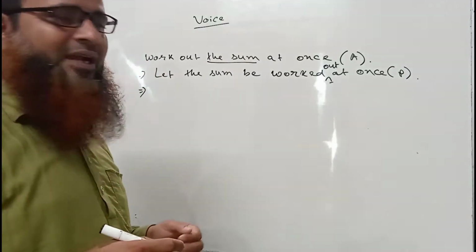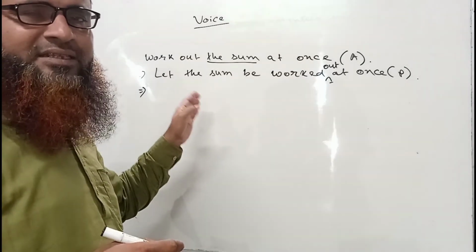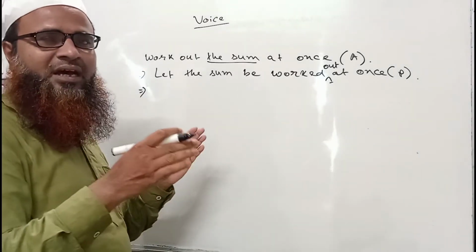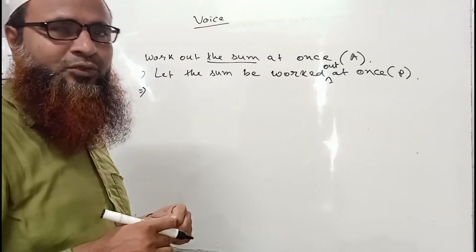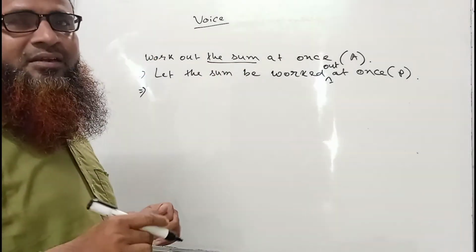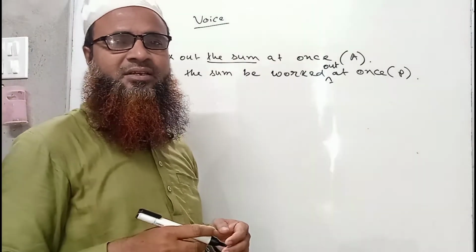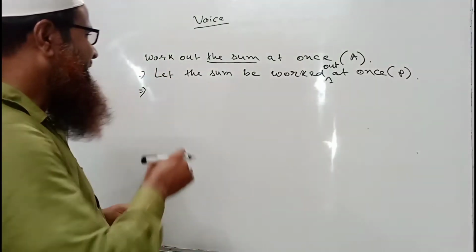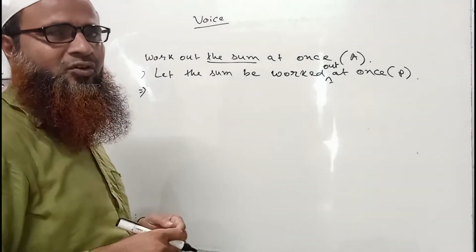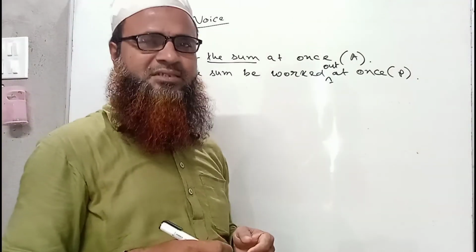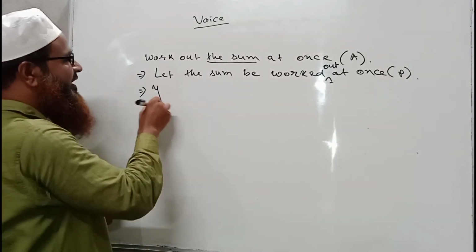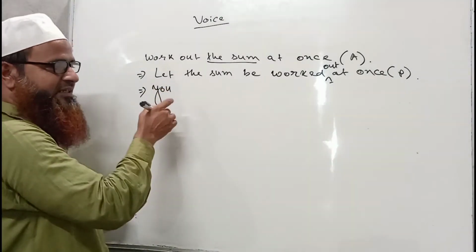But when we want to change an imperative sentence to a passive one, then we can use the subject you, like this. To work out the sum at once, this sentence definitely refers to an order. So in that case, we may write, you are ordered to work out the sum at once. We may also write, you are asked to work out the sum at once. So in this way we can also change it into passive.